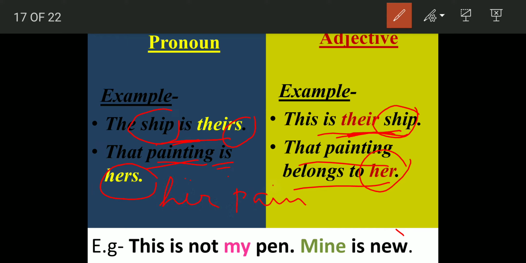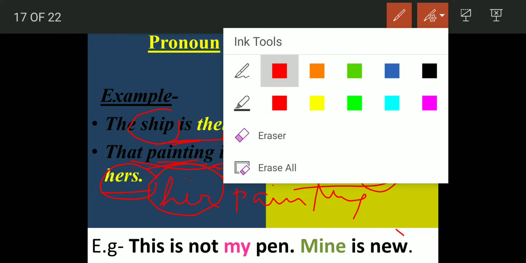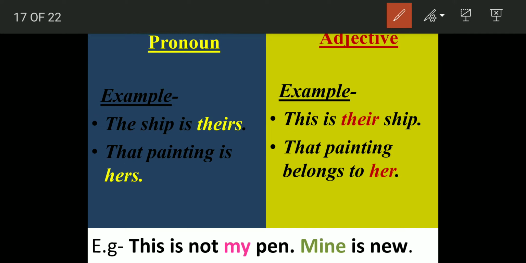Painting is the noun. So this will become an adjective. Her painting, her will become an adjective. But when we say that painting is hers, that becomes the possessive pronoun. So when we are using my, our, the terms which denote possession, right next to the noun, that is an adjective. But if there is some distance between the two and it is showing ownership, then that is the pronoun. Theirs, hers, ours. Let us see with this example.